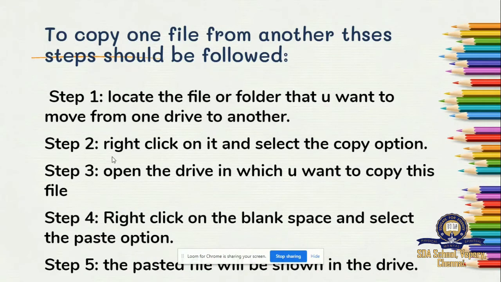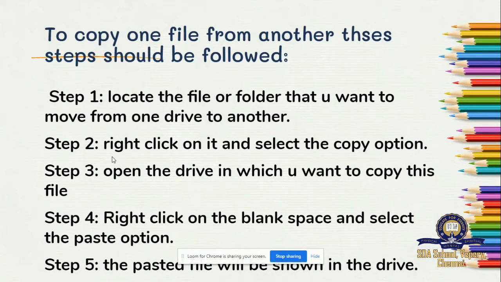You have 5 steps. First is locating the file. Second is copying the file. Third is opening the drive in which you want to copy the file. Fourth is again right clicking and selecting a blank space. When you right click, you'll have an option written as paste.